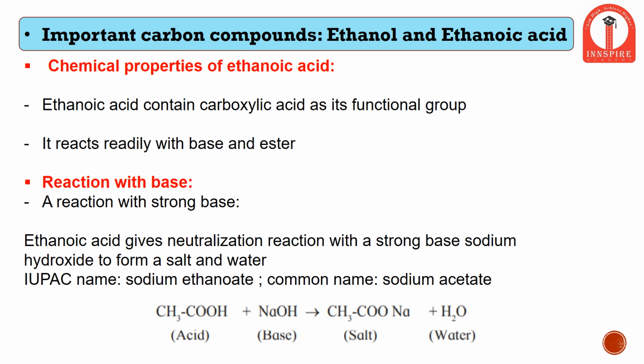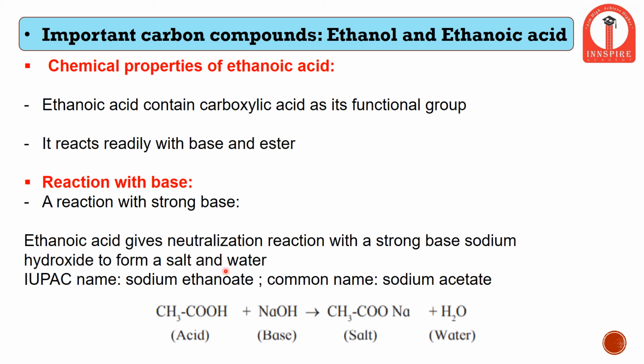The next chemical compound apart from ethanol is ethanoic acid, which also has industrial importance. Let us study the chemical properties of ethanoic acid. The functional group of ethanol was alcohol, that is OL. Similarly, the functional group of ethanoic acid is carboxylic acid. It readily reacts with bases and esters. So we'll study the reaction of ethanoic acid with a base.